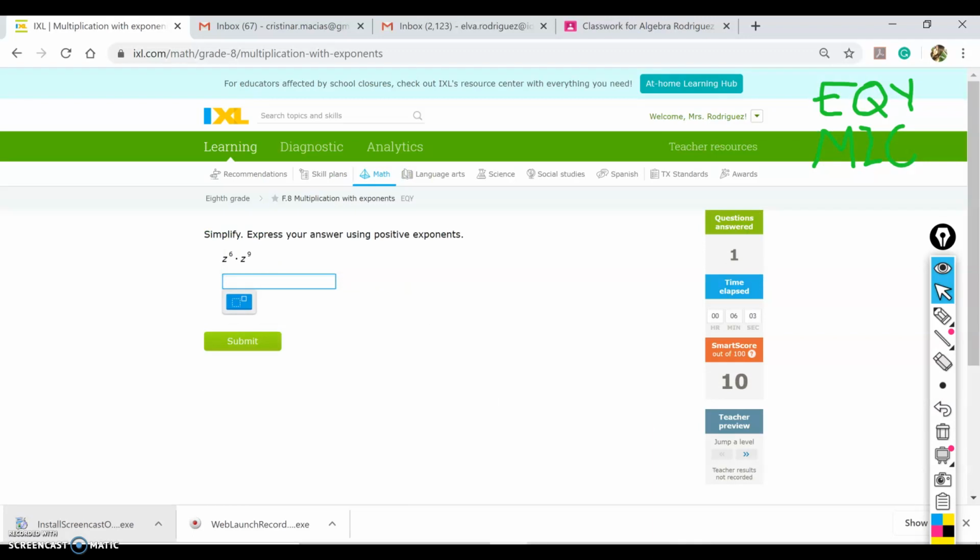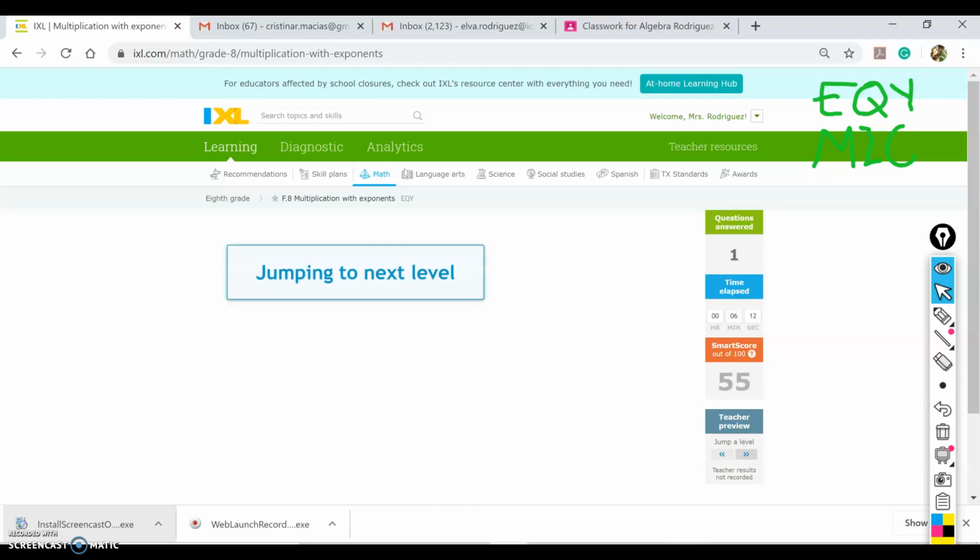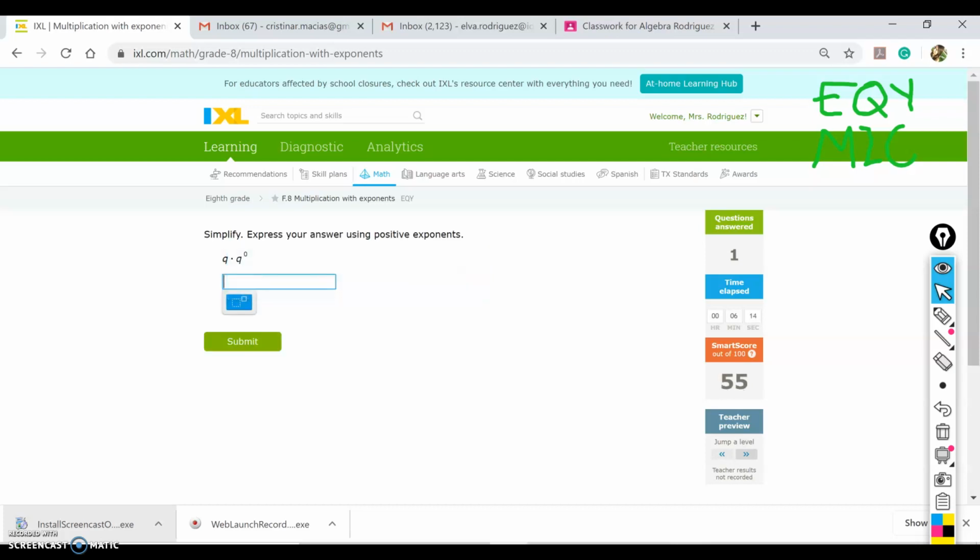I'm not going to do this one here because, come on, it's just going to be z to the power of 6 plus 9, whatever that is. And that's how you do it there. I'm going to skip one level, jump a level, and see what other type of questions you're going to get.